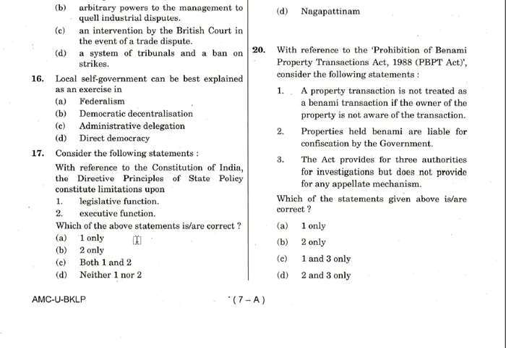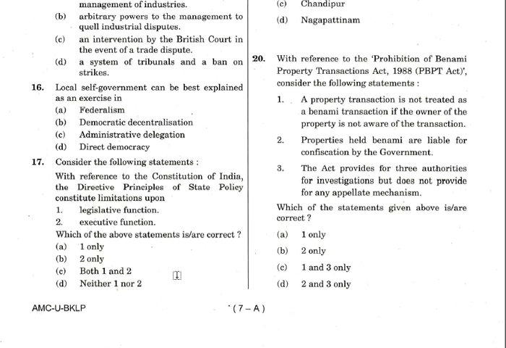Next question, consider the following statements. With reference to Constitution of India, the DPSP constitute limitations upon. DPSP will not set any limitations on anything, because DPSP is non-justiciable, and it is just directions given to the government to take some decisions or while framing policies. So how will it limit some legislative or executive functions? Government can take any decision irrespective of what is there in the DPSP or not. You just have to consider it, it's not mandatory. So both 1 and 2 are wrong. Not legislative function, not executive function. Neither way limitations are there. So option D. So if you see, most of the questions have option D.